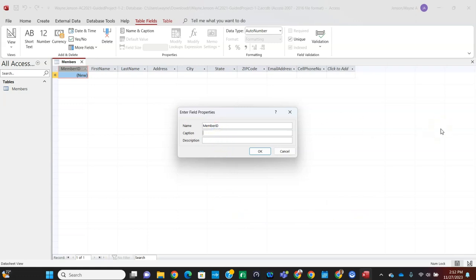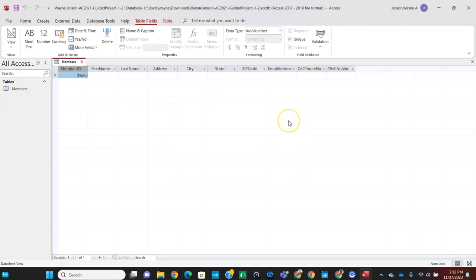We're going to put Member ID, Member space ID, like that. Whoops. Okay. And all that does is, look, MemberID, the fields are all one string, and when you put in that caption, it'll show a better representation of what that field represents. But you'll notice the properties, if we look at the properties of that, it would still show a single string MemberID as the field name.